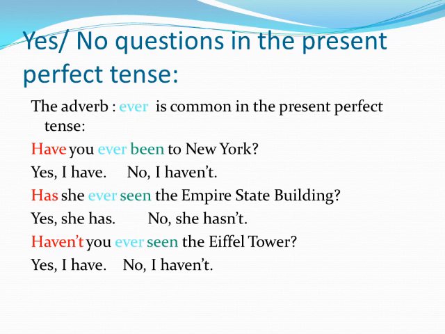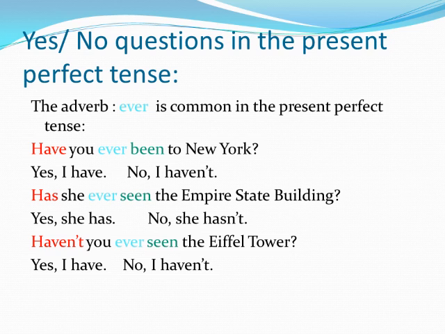Let's move to the questions. We have two kinds of questions, yes or no and WH. Firstly, yes or no questions start with has or have. Here there is a note that the adverb ever is common in the present perfect tense, in yes or no questions or WH questions.